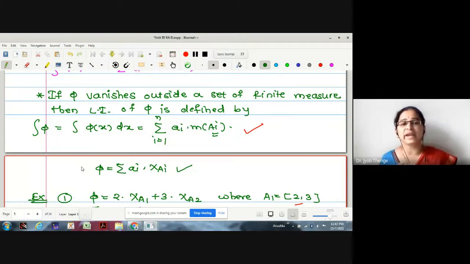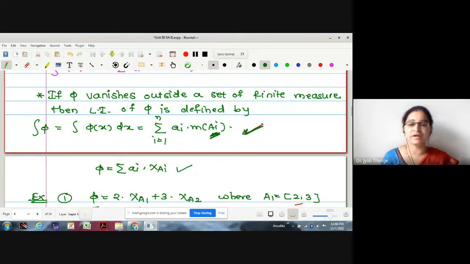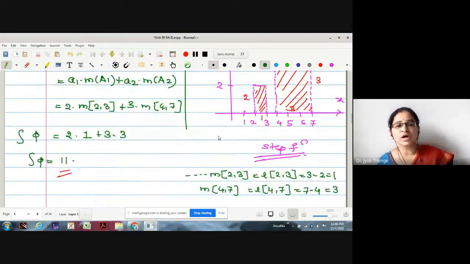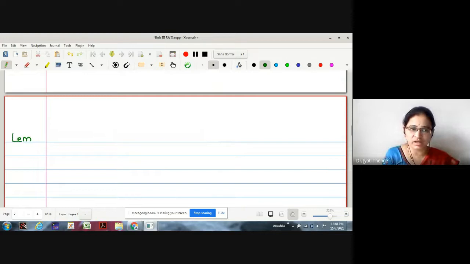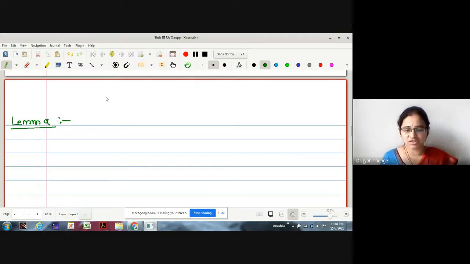We are going to prove a lemma which says that whenever phi is represented in any form, not necessarily canonical, but the only condition is that the sets Ai are disjoint, then the integration is given by the same definition. Understood what the lemma is going to tell us? Though the simple function is not in canonical representation, we can still find the integration with the same formula.